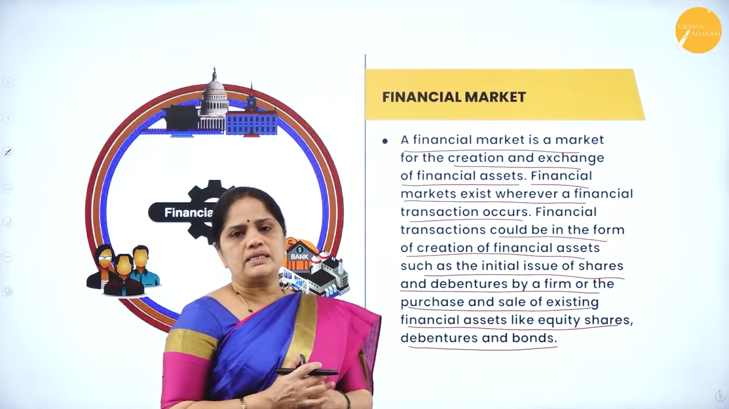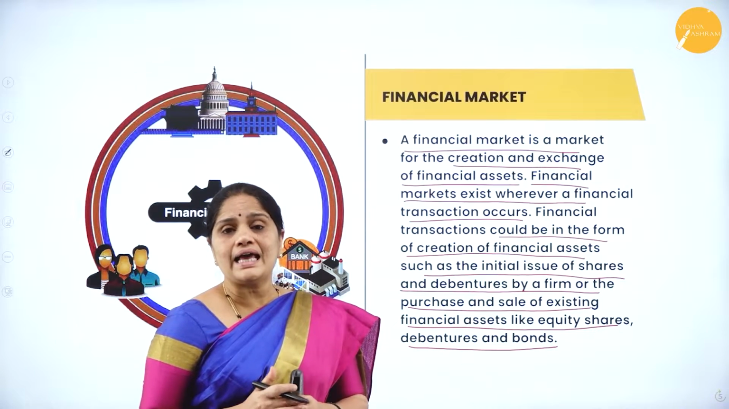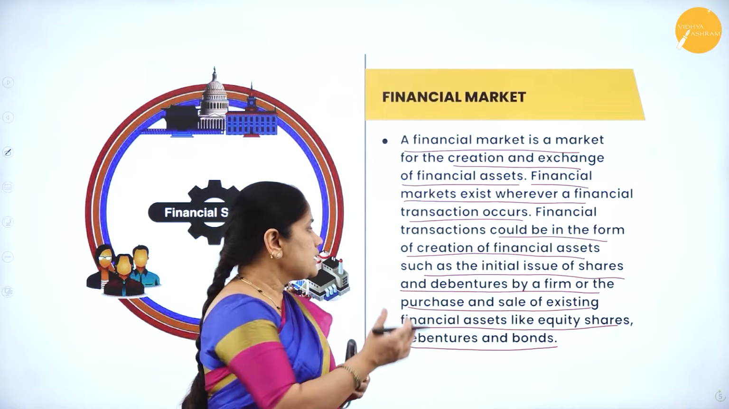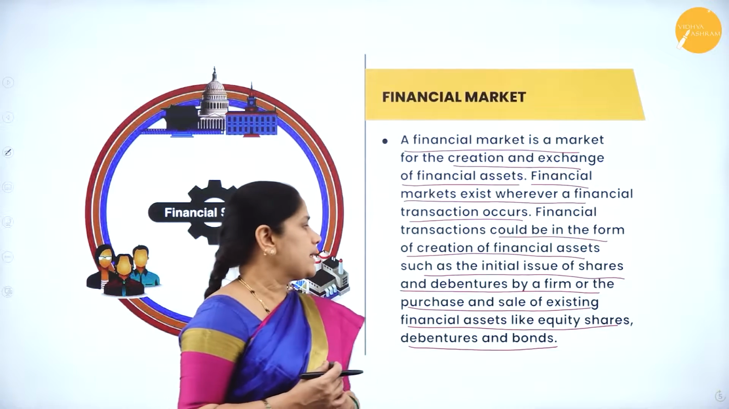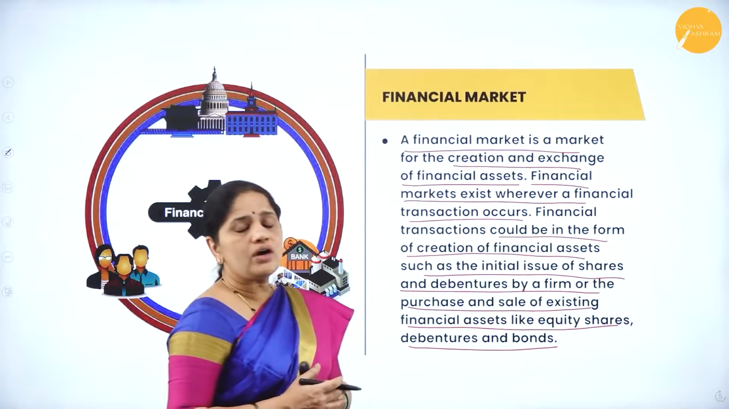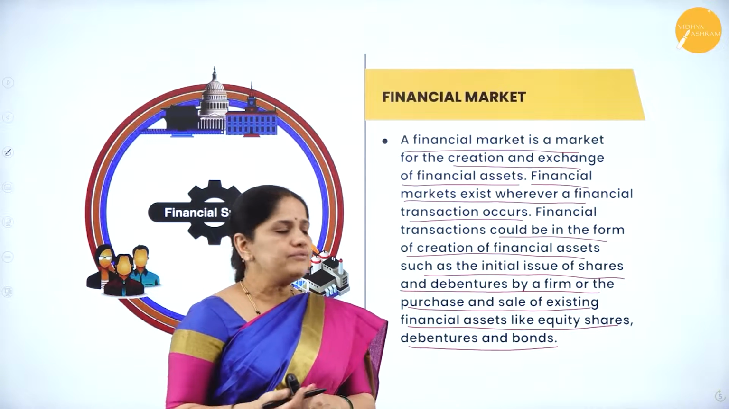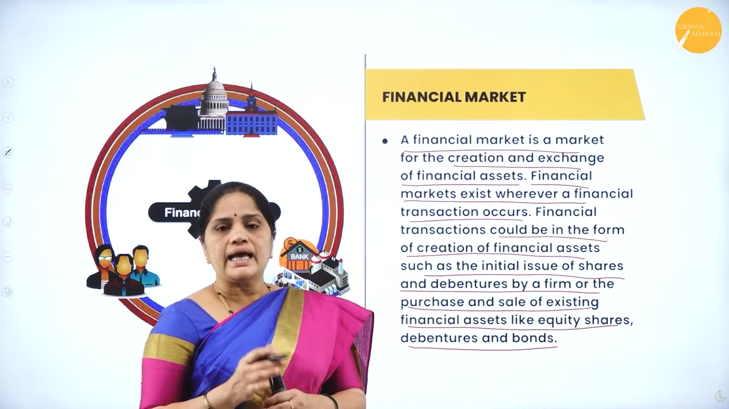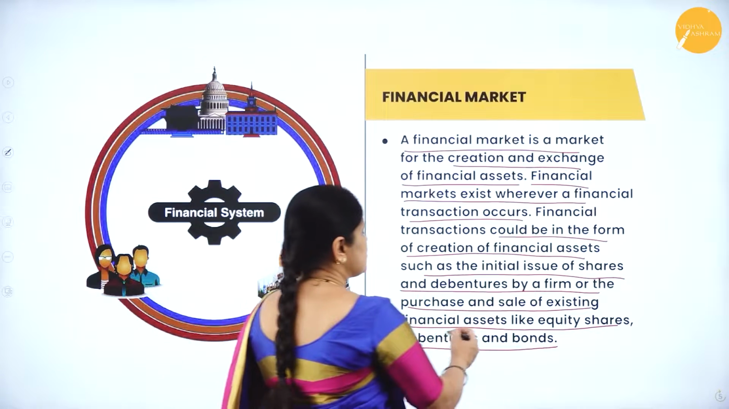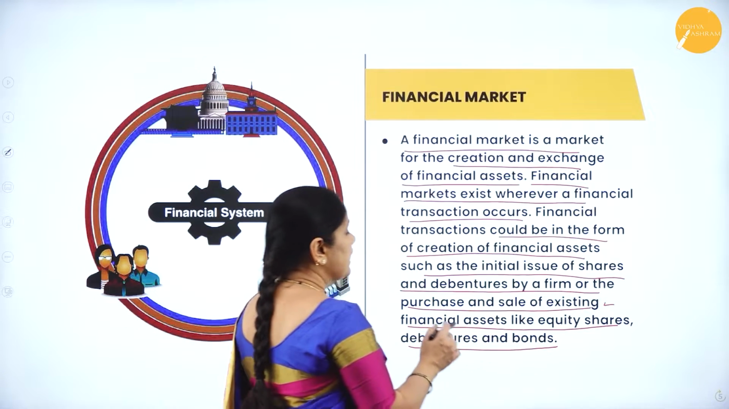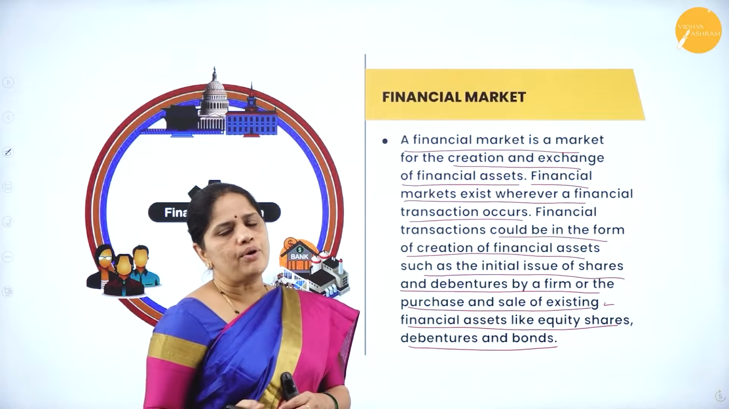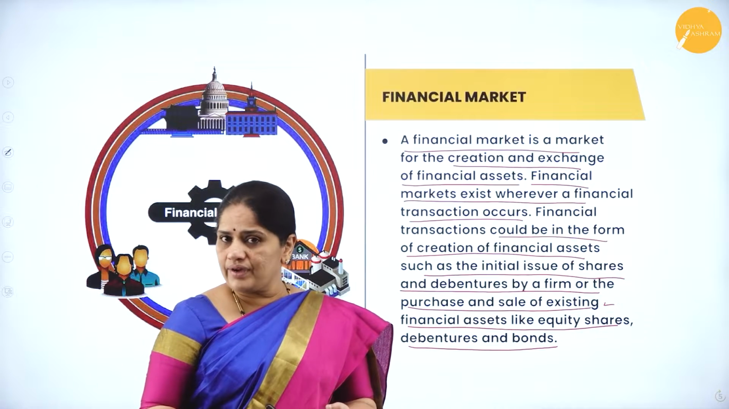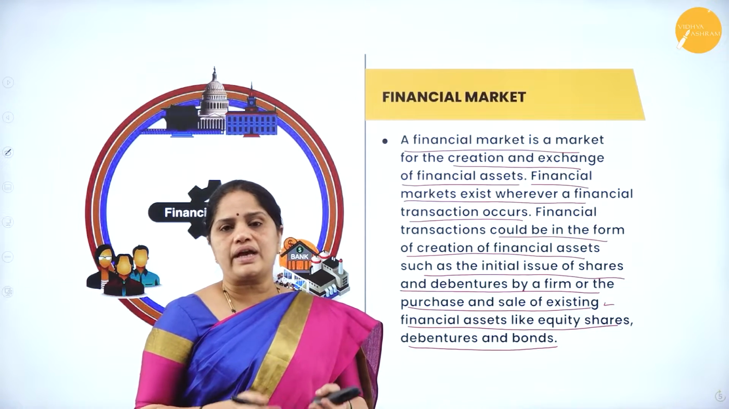We should also understand that a financial market will exist wherever there is a financial transaction taking place. The next aspect of the financial market is that there will be exchange of financial assets. Exchange of financial assets means sale of existing financial assets like equity, shares, debentures and bonds. So, a financial market is a market where we create financial assets and also exchange financial assets.